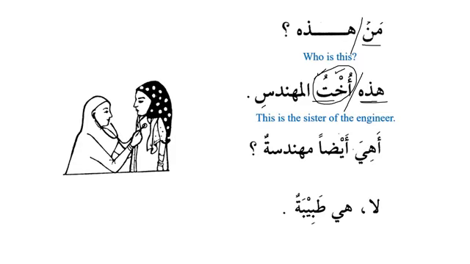And أهي أيضا مهندسة, is she also an engineer? And please remember that أيضا means also. It means also, and it is always used like this. It always comes as mansub. It will come with fathatan. هي أيضا مهندسة. Is she also an engineer? لا, no. هي طبيبة. She is a doctor. No, she is a doctor.